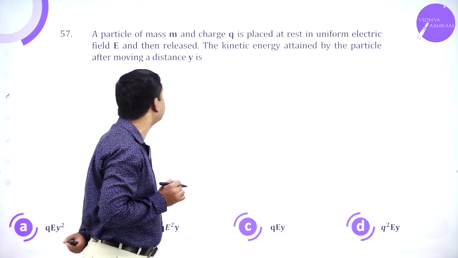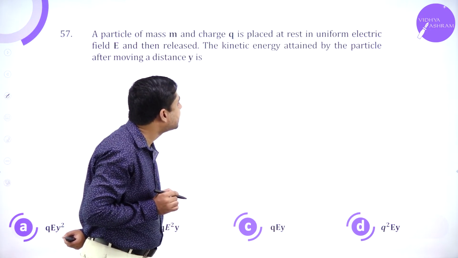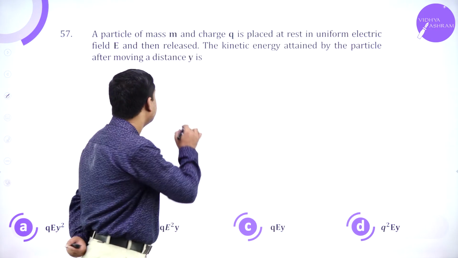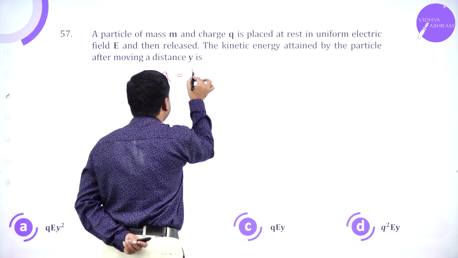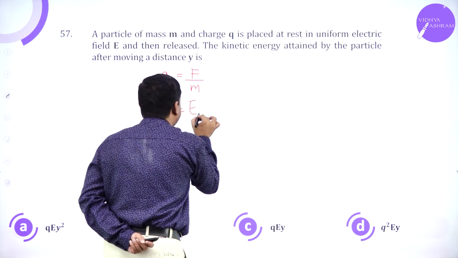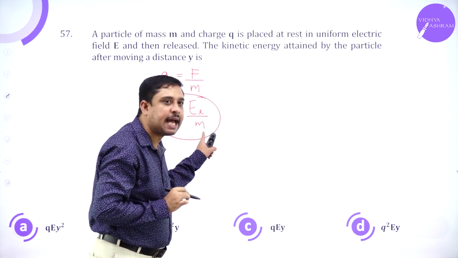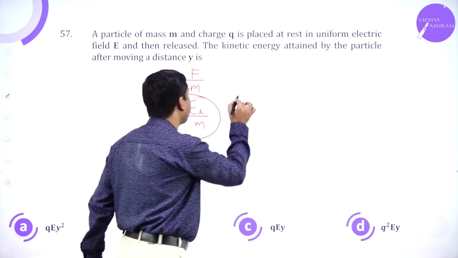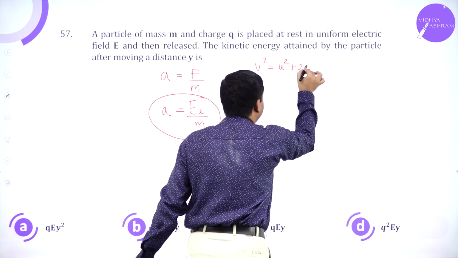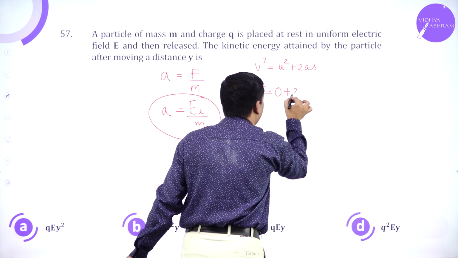A particle of mass M and charge Q is placed at rest in a uniform electric field and then released. So here acceleration is F by M, or acceleration is E into Q by M, the acceleration of a charge inside an electric field. We know v square is u square plus 2as, where initial velocity is 0.